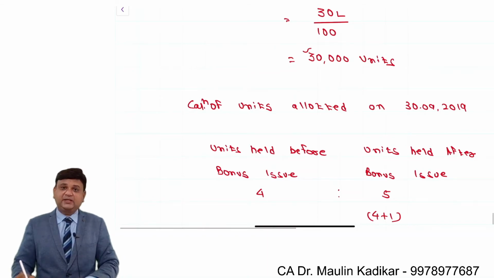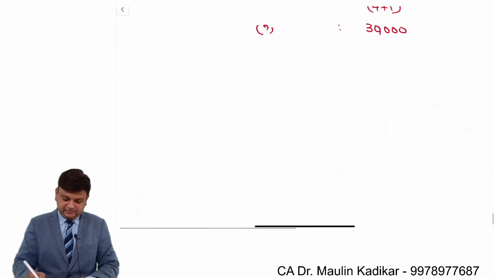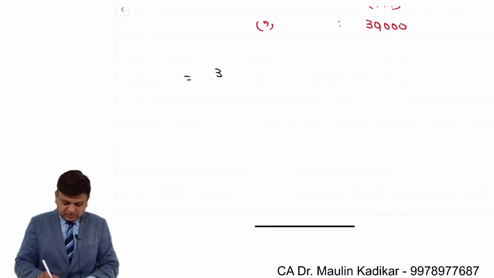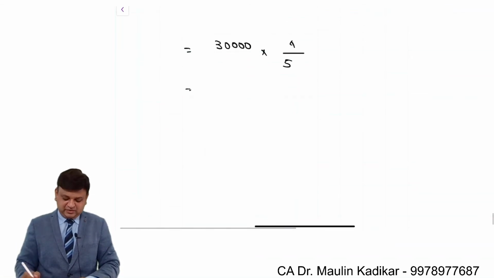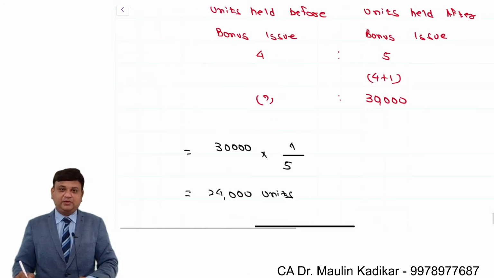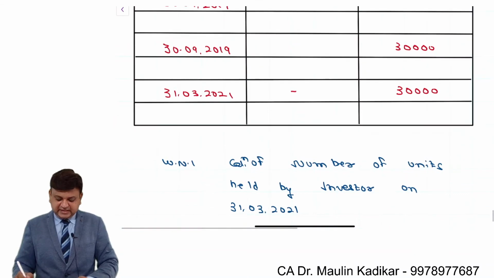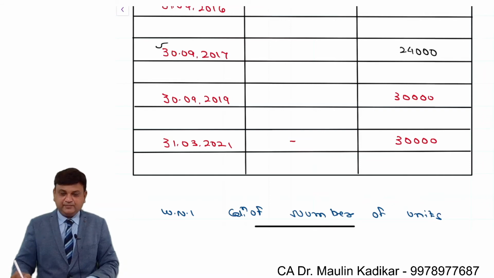This 5 is representing 30,000 number of units. So 4 is representing this number of units. So it is 30,000 into 4 upon 5. So 30,000 into 4 upon 5, that comes to 24,000 number of units. So number of units held by you before bonus is 24,000 number of units. So we can say that in this table, as on this date, you must be holding 24,000 number of units.